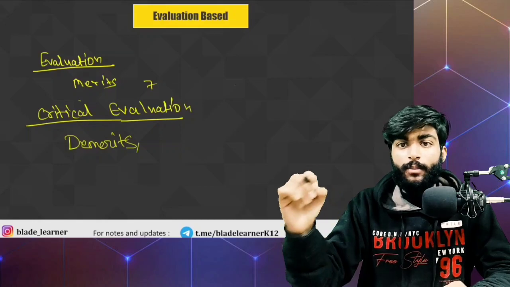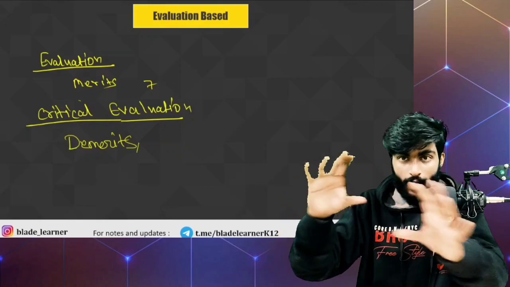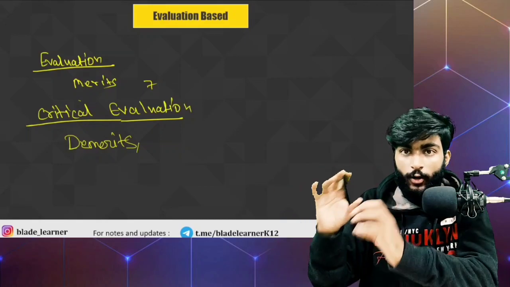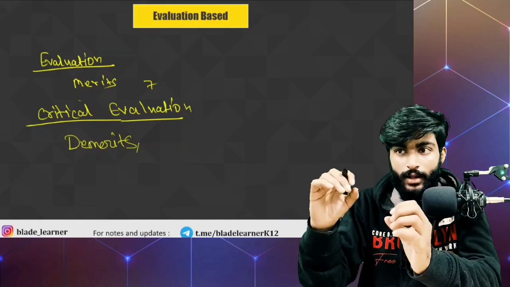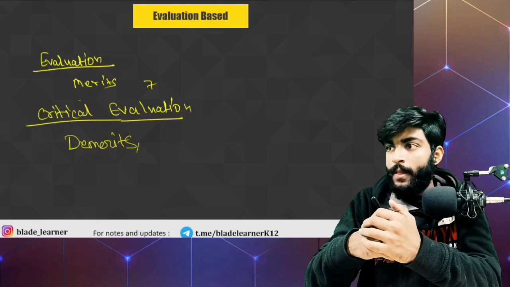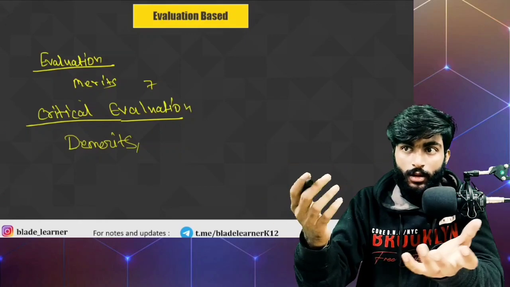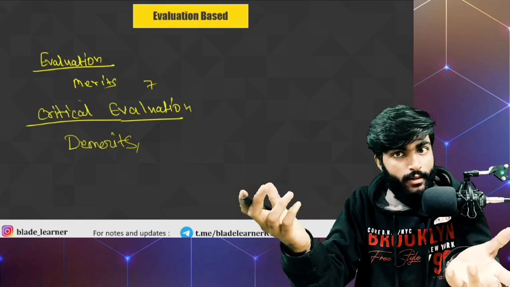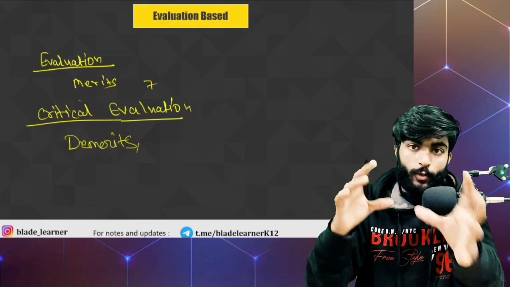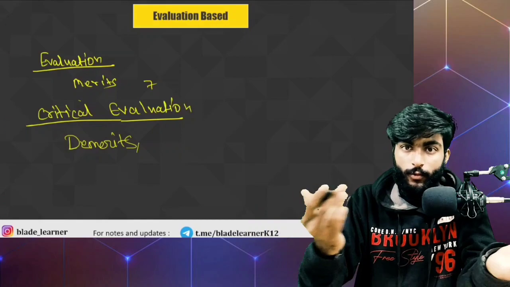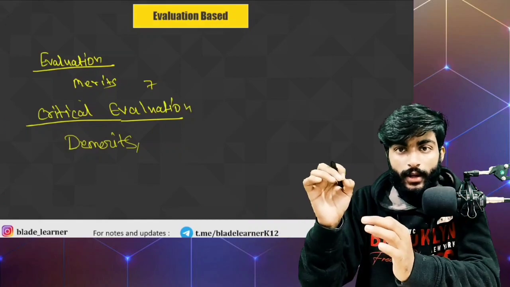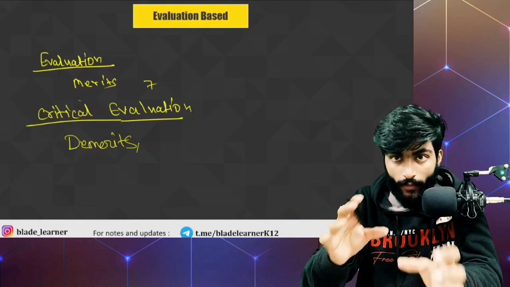You have to add some positive aspects: yes, these are some limitations, these were some arguments against the rate value system, but there is something worth taking from it. The rate value system abolished the need for intermediaries. It also proposed a system in which assessments were made. Earlier in the zamindari system, no assessment was made. Yes, assessment was made incorrectly, but at least the system of assessment was there.